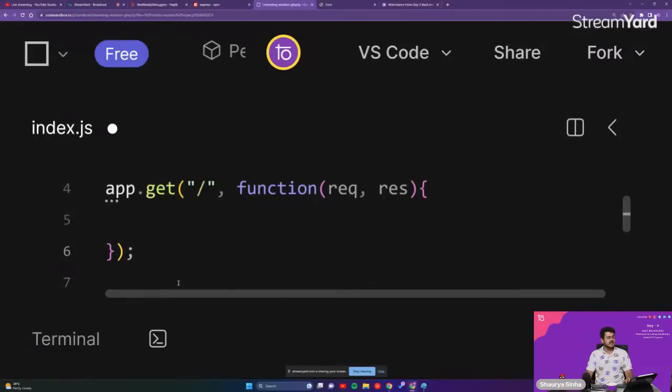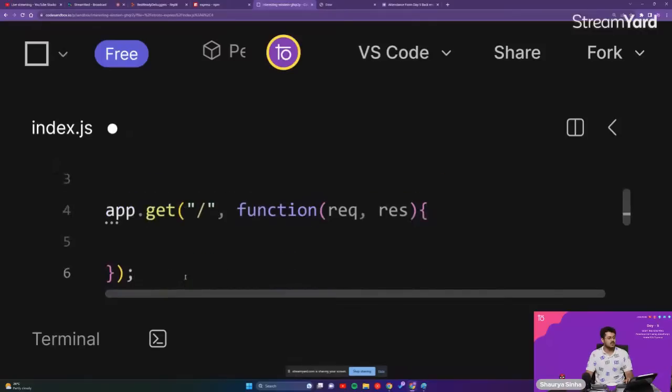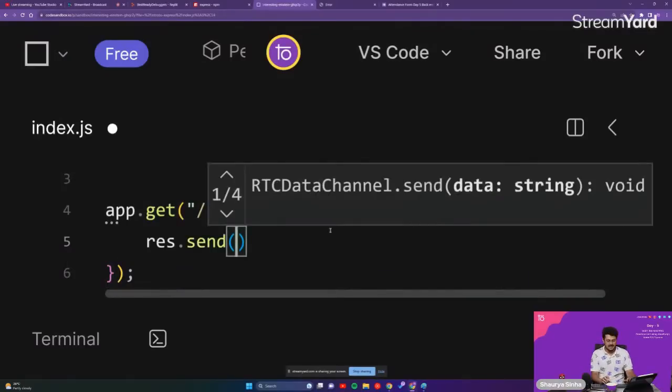So this nameless callback function requires the GET request that has come from the browser of the client, as well as the response that we'll be sending. The response that we will be sending right over here will be res.send, that is hello world.